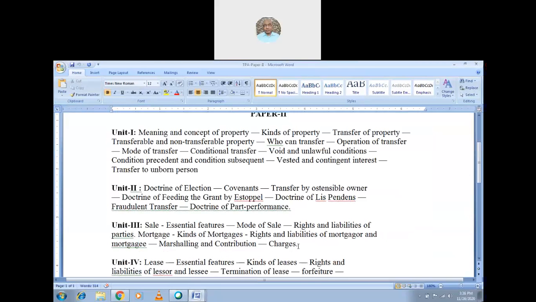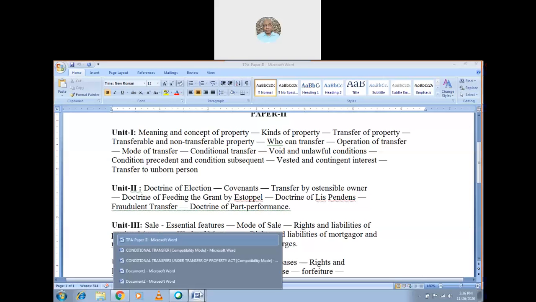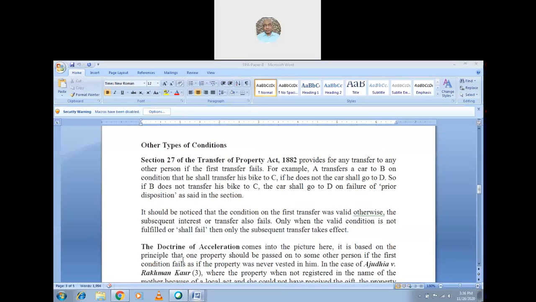As per the syllabus, we have the conditional transfer, where we can say condition precedent, and we have read the condition subsequent. Then we see what the void and voidable conditions are, or what other types of conditions there are. We will see. So other types of conditions, that means Section 27 of the Transfer of Property Act 1882, provides for any transfer to any further person if the first transfer fails.